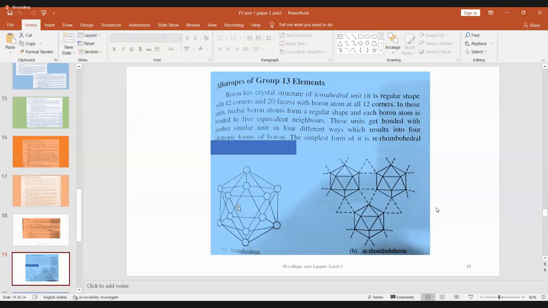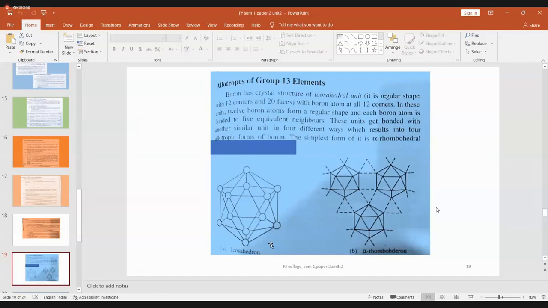So boron exhibits two allotropies based on its structure. We call them icosahedral boron and alpha rhombohedral boron. Because of these structural variations, their properties also differ. But in both crystal structures, boron has atomic number 5 only. That is not going to change. So this way of exhibiting different physical properties, that element is said to possess allotropy. Okay, so under boron, you have the two forms.